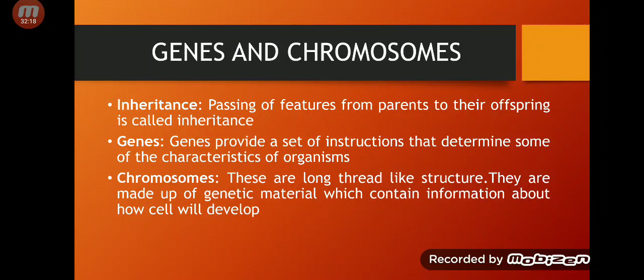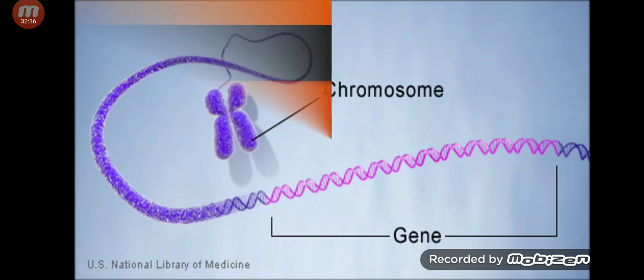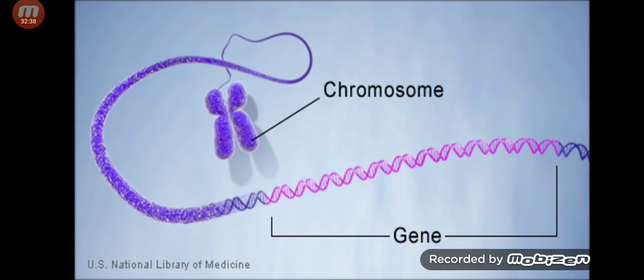genes on them which determine how your body will develop, or how your cell will develop. And there are 46 chromosomes in humans. Now this is a picture showing a chromosome. When we uncoil the chromosome, there are genes on it which will determine how your body will develop.